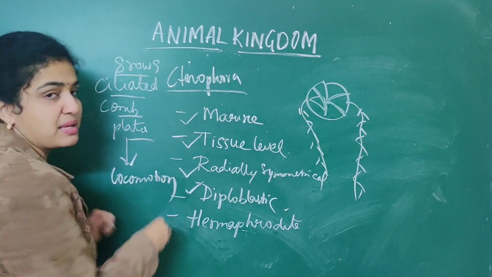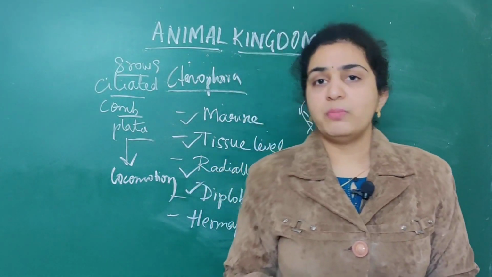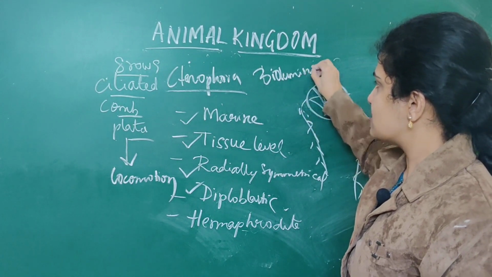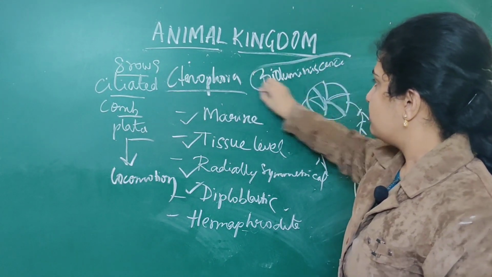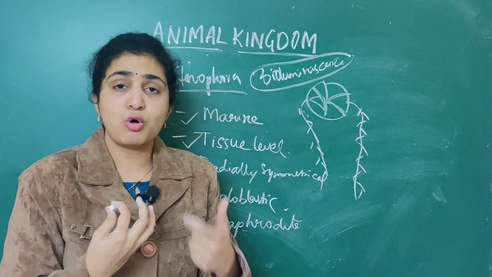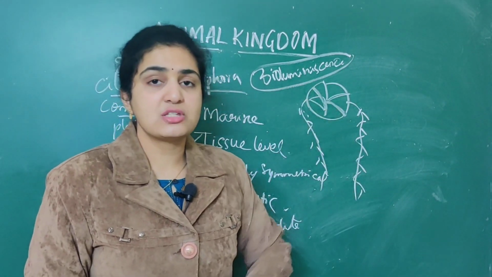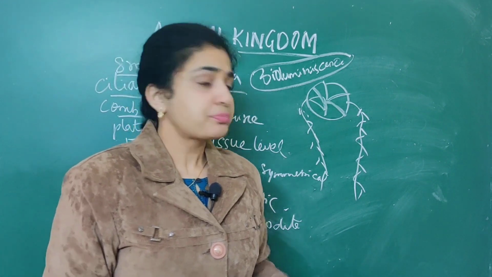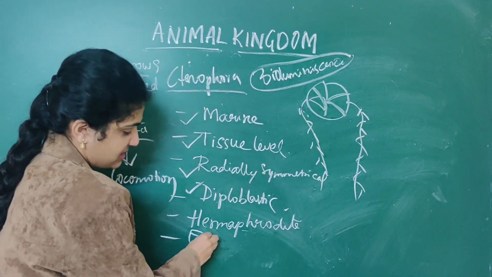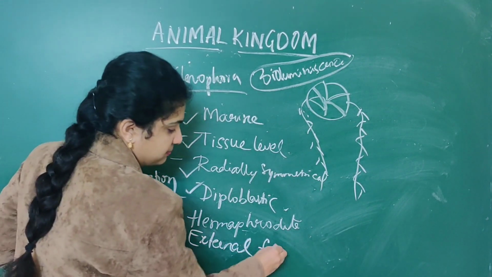As well as there is one specific feature about ctenophores, that is bioluminescence. Bioluminescence means what? They emit light. When you see them in the dark, they emit a small amount of light. So they exhibit a special property called bioluminescence. Next, when you come to fertilization, fertilization is external fertilization.